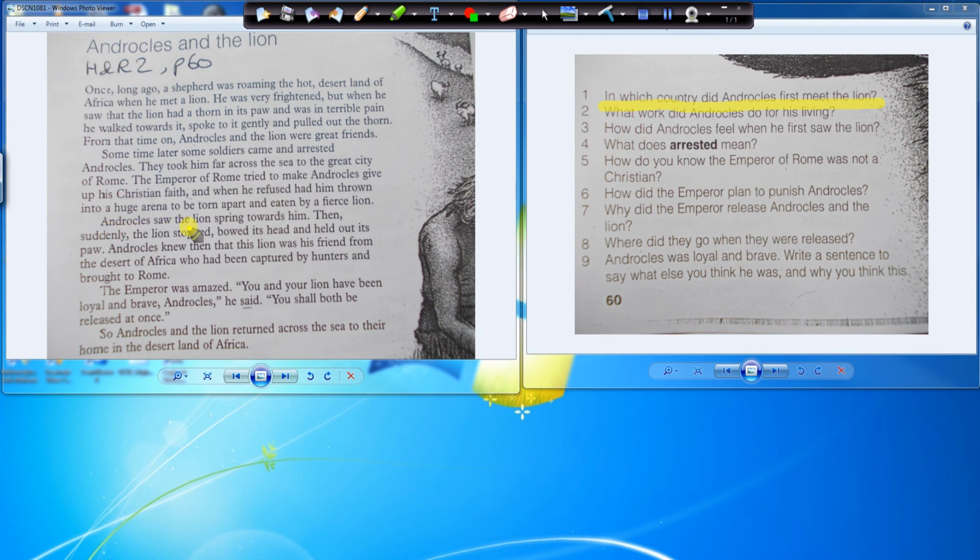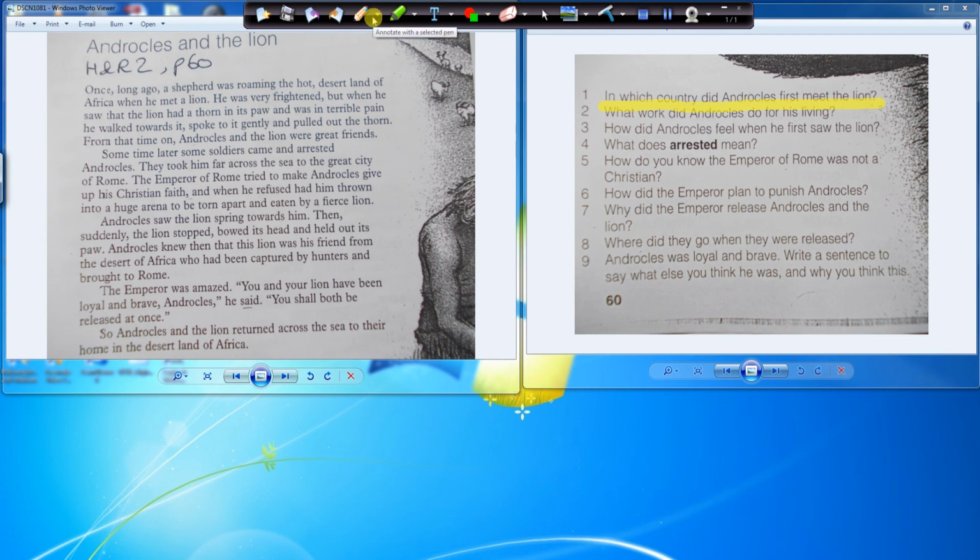Androcles saw the lion spring towards him, then suddenly the lion stopped, bowed his head, and held out his paw. Androcles knew that this lion was his friend from the desert of Africa, who had been captured by hunters and brought to Rome. The emperor was amazed. "You and your lion have been loyal and brave, Androcles, so you should both be released at once." So Androcles and the lion returned across the sea to their home in the desert land of Africa. So in which country did Androcles first meet the lion?